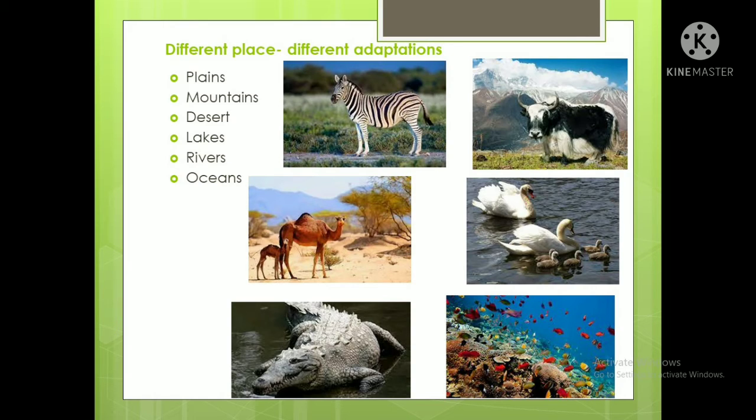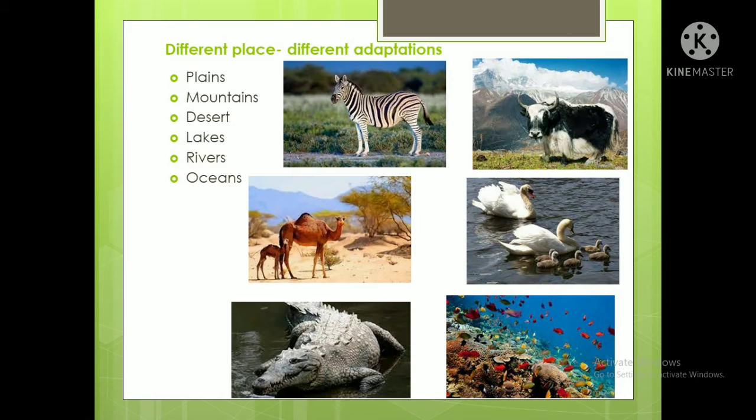The camel is adapted there. One elephant or one zebra or one yak cannot go to a desert, but in the desert only a camel can survive because it is adapted to that environment. And what type of plants do we get in the desert? Obviously cactus. We will learn this. This whole chapter is about adaptation in plants only, but here I have just given you an idea about the types of animals.